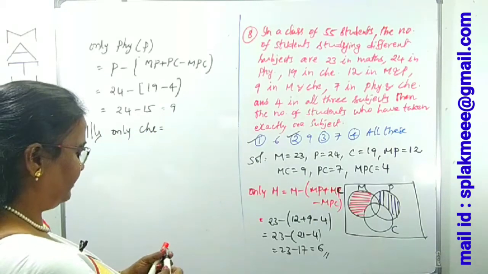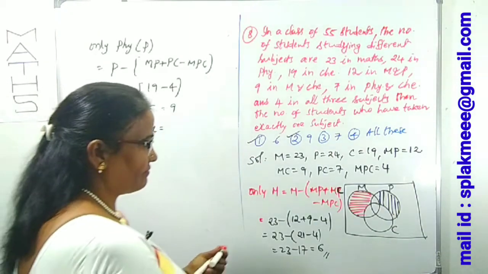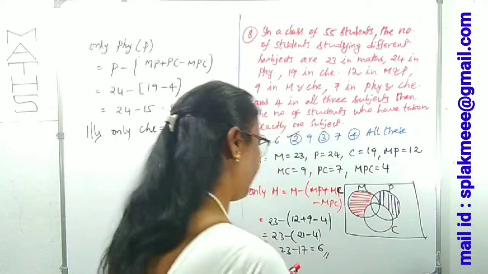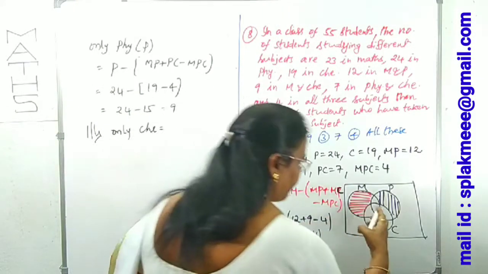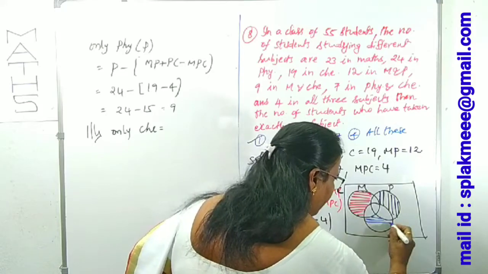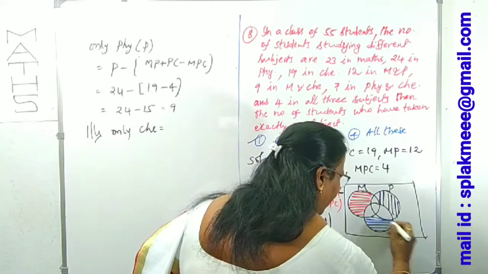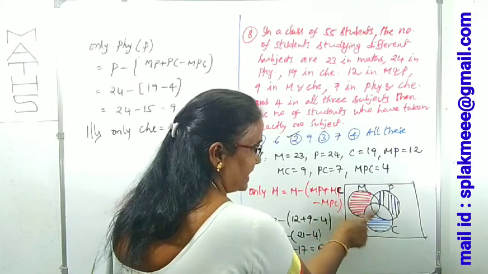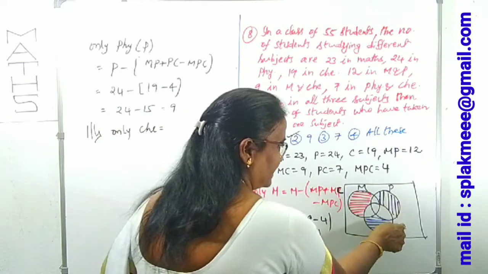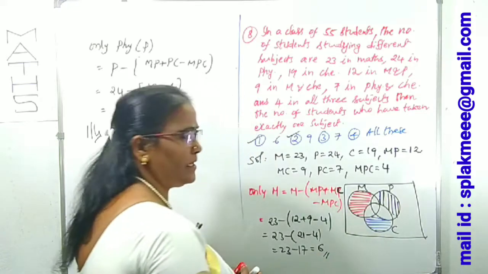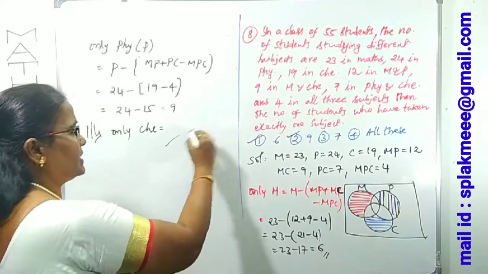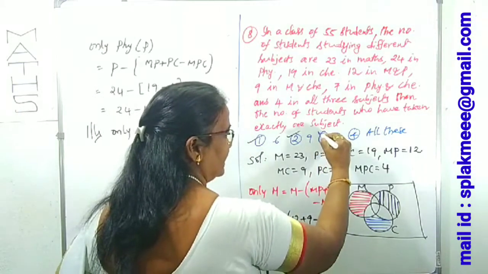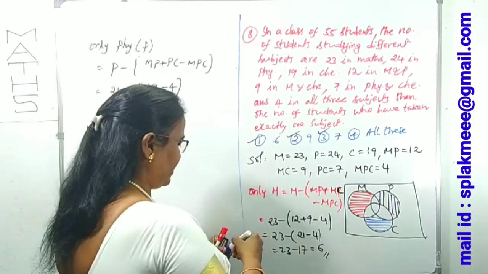Similarly, if you try the same for only chemistry, this part we want. Only chemistry means what? From the chemistry we have to remove maths-chemistry and physics-chemistry, then add the MPC. Can you do it? Yes, you can do it. Then you will get 7. So what is the correct option now?